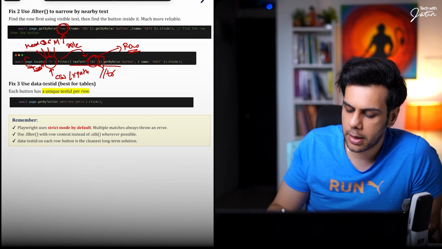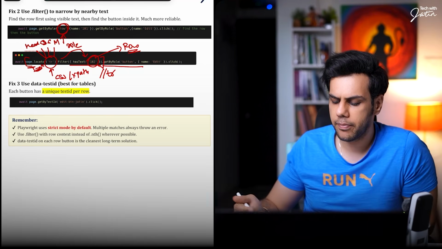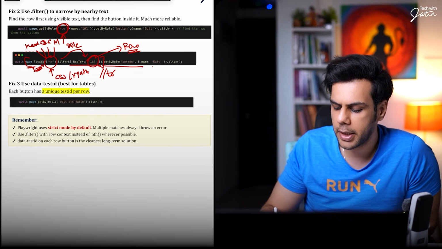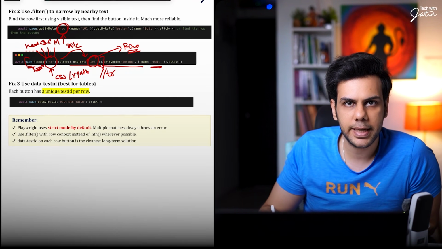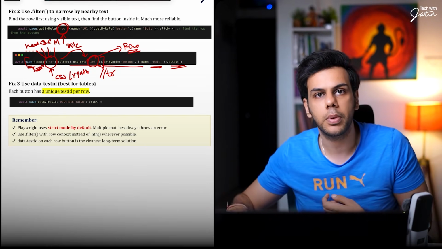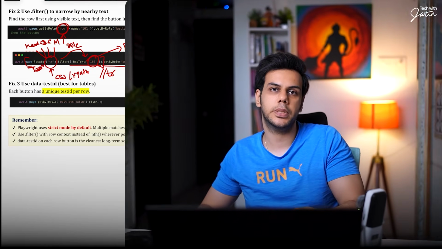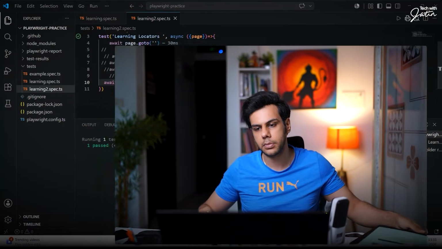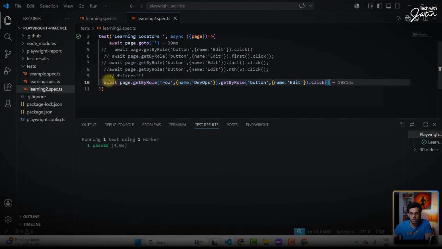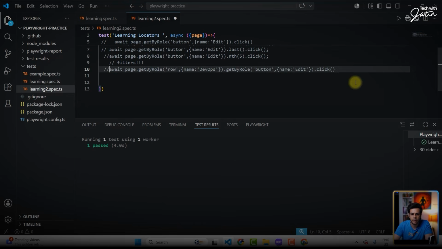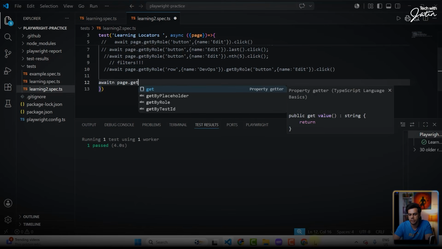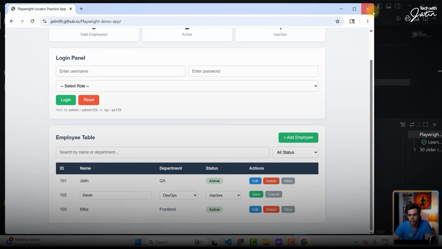And then you do the getByRole again. You say that you want to find a button. The button is going to have the visible text edit, and you're going to perform a click. This is the same stuff. Let's try to do this also. This is kind of a chaining, but if you want to work with filters, you would write something like this. Await page dot, I would say get. Let me just close this particular guy first. Okay.